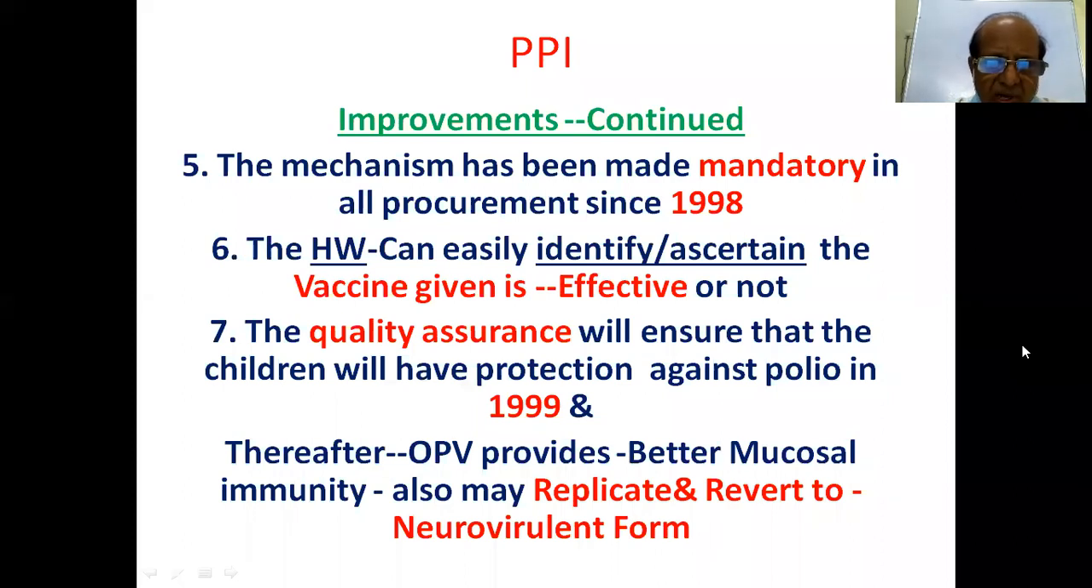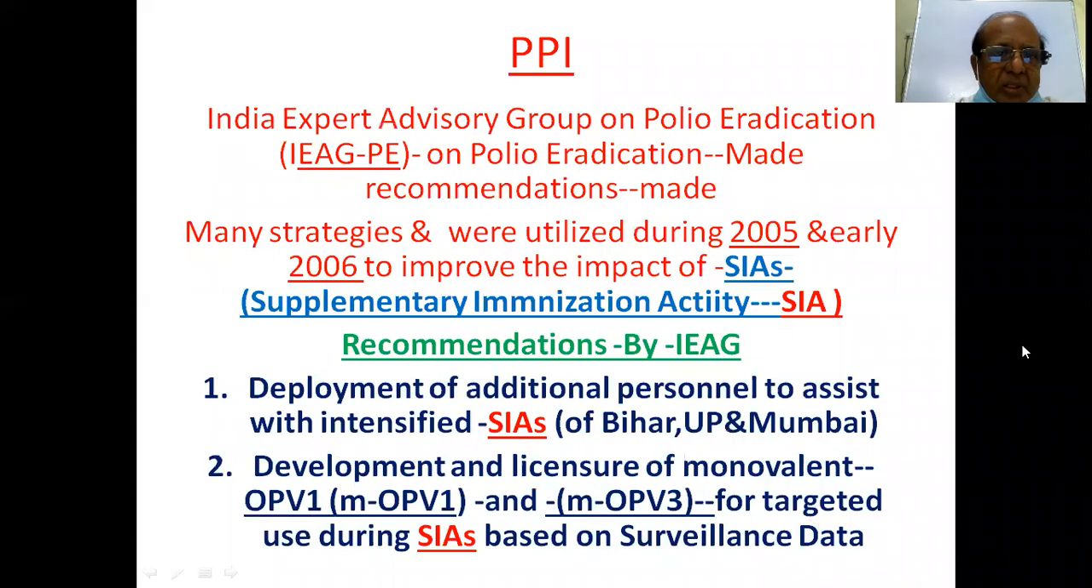Thereafter, oral polio vaccine provides better mucosal immunity, but it may also replicate and revert to a neurovirulent form. This is another danger with the OPV, but IPV won't cause such neurovirulence. The India Expert Advisory Group on Polio Eradication, IEAG, made recommendations. Many strategies were utilized during 2005 and early 2006 to improve the impact of SIA, supplementary immunization activity.